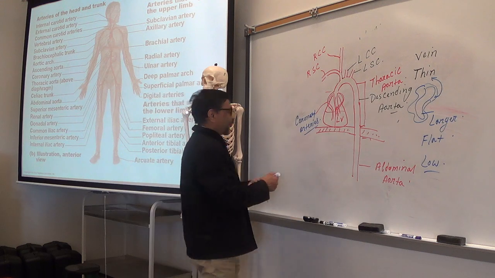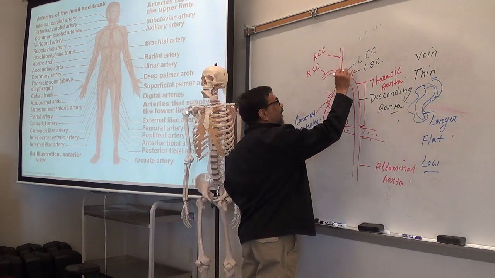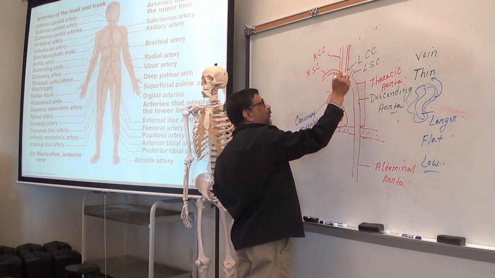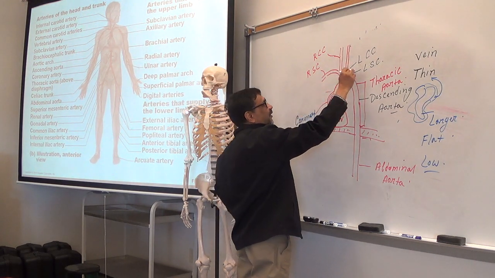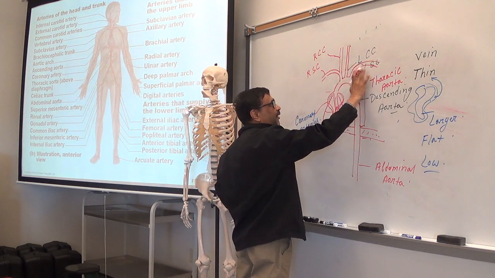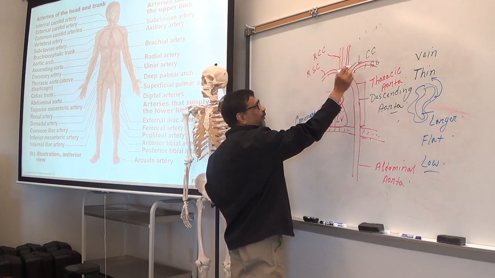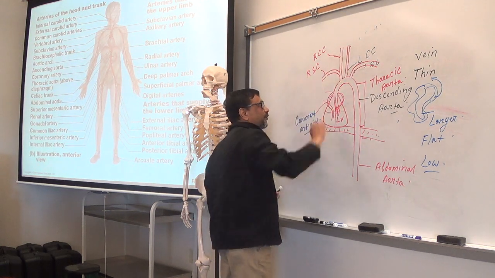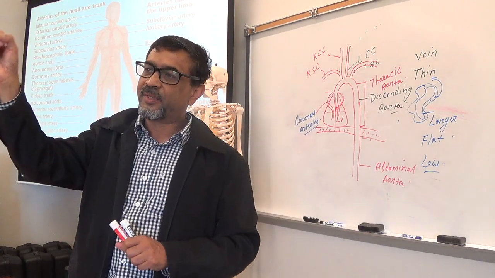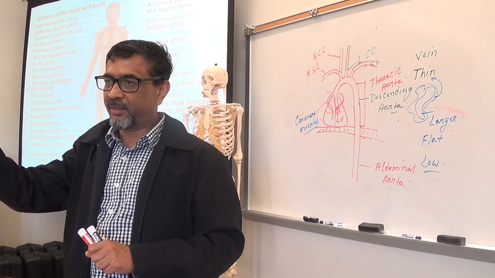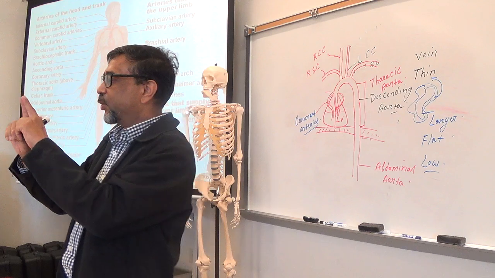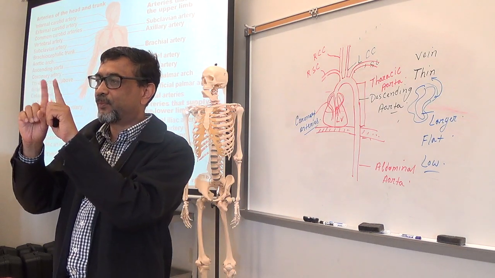Okay. So this is the left common carotid towards the brain, towards the head. This is the left subclavian towards the arm under the clavicle. So two subclavian, two common carotid. Now remember, when you see a common artery, like common iliac, common carotid, that means it usually divides into two.